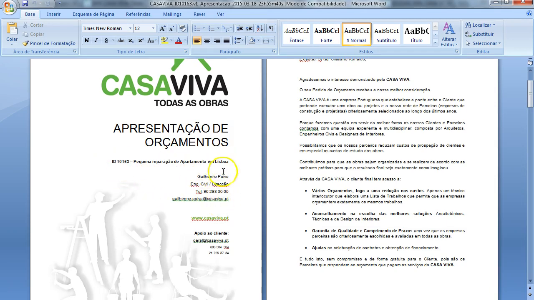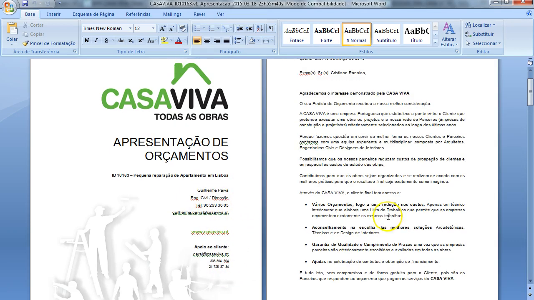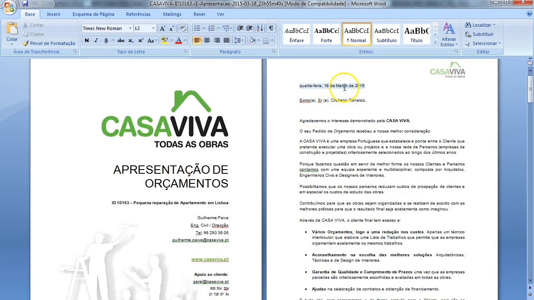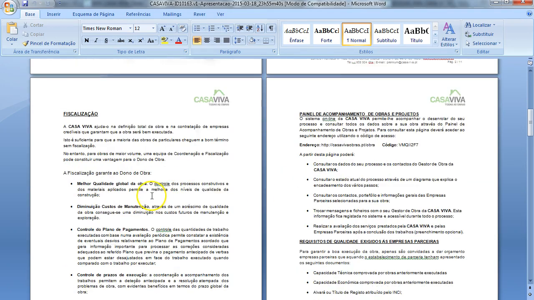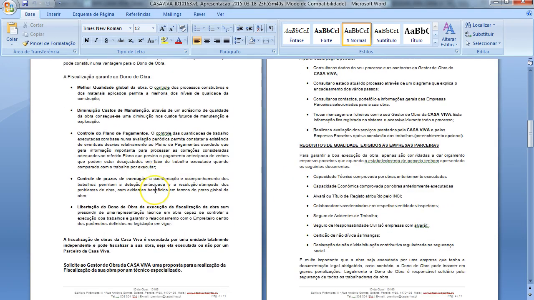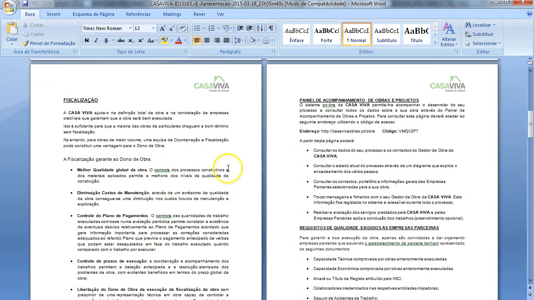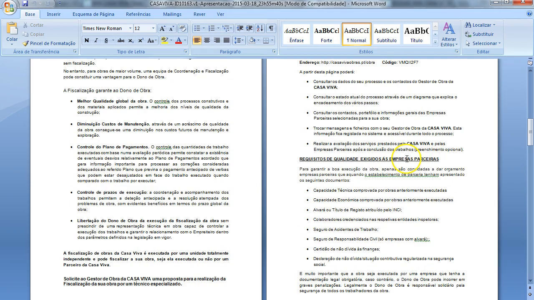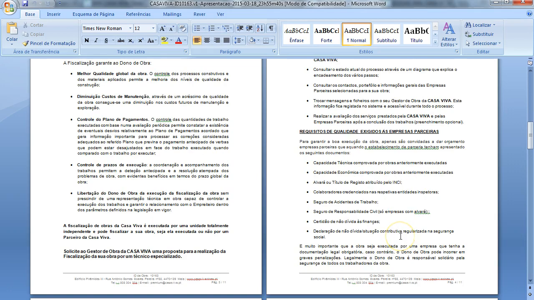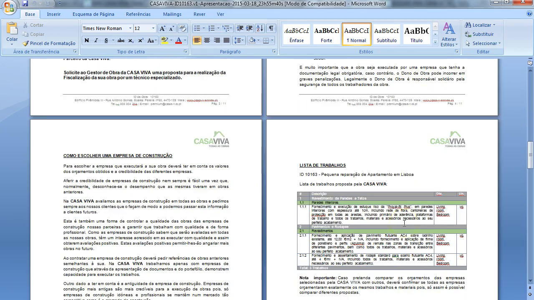It has the title, the name of the working manager responsible, our contacts, the date from today, and then the name of the client, a presentation of Casa Viva, and a presentation of supervision, because we want to get paid to supervise. We explain here that the client can go inside our extranet and see all the advantages, all the documents that our companies must have and that are online in our extranet.